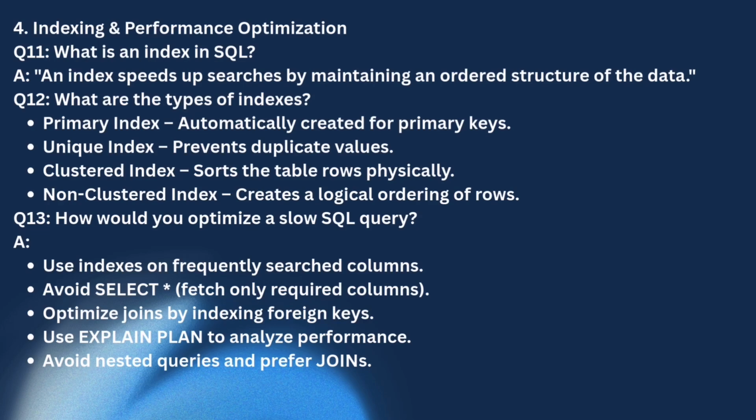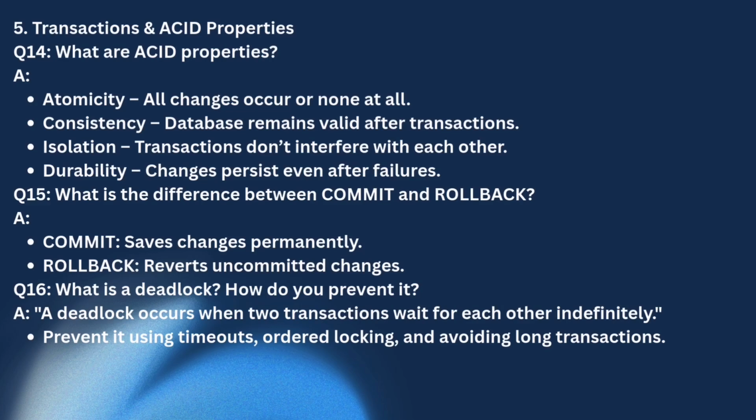Question number 13 is, how would you optimize a slow query? We have these 5 ways that you can optimize your slow SQL queries. Use indexes on frequently searched columns. Avoid SELECT star, which selects everything; fetch only required columns, so mention the specific columns you are retrieving. The next one is optimize joins by indexing foreign keys. Next is use EXPLAIN plan to analyze performance. I don't know what an explain plan is; you can search that, I will also search it after this video. Now the next one is avoid nested queries and prefer joins.